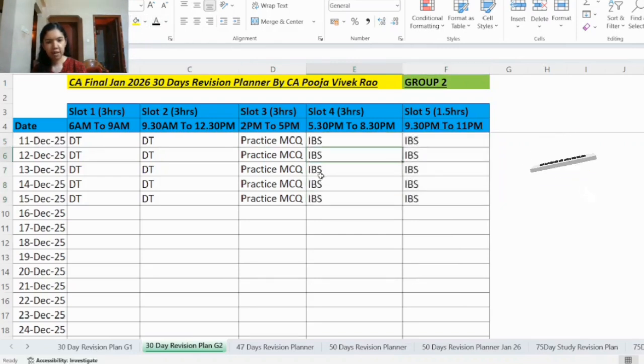In the IBS exam, the exam is for 4 hours and in the question paper, totally 5 case studies will be given.